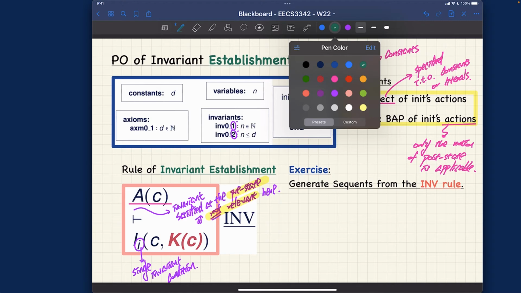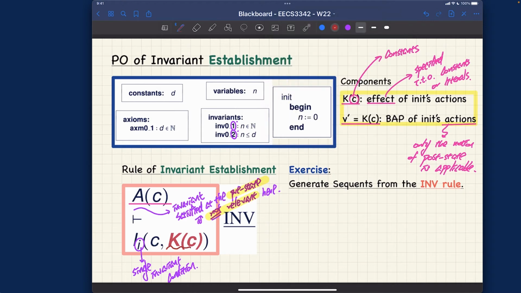Let me write it down over here. You can think about this part over here. Okay, let me just box it. Okay, that might be the best way. Okay, so over here, this will be the post-state values of variables with respect to the init's action or effects, right?